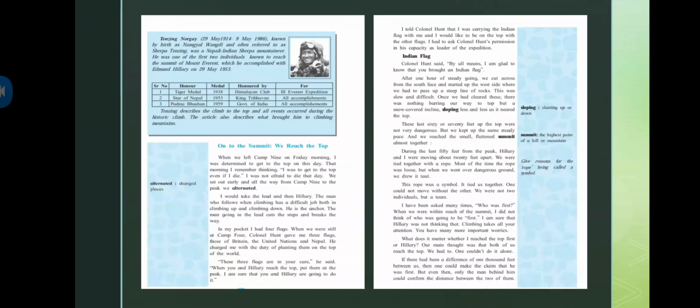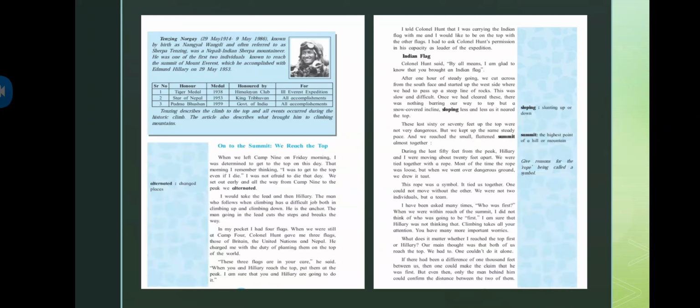Now, starting with the chapter. Tenzing Norgay, 29 May 1914, 9th May 1986. Basically, the chapter is written by Tenzing Norgay, the one about whom the whole chapter is. So he himself has written this chapter. And with him there is another person also. They both are trekking together, giving company to each other, and they are partners while climbing Mount Everest. So the whole experience between them we will discuss in detail.